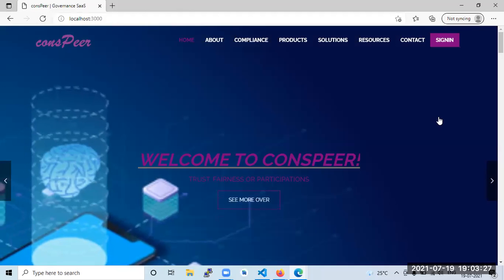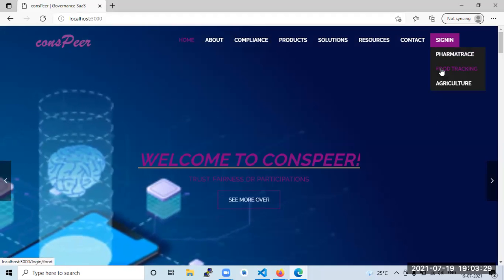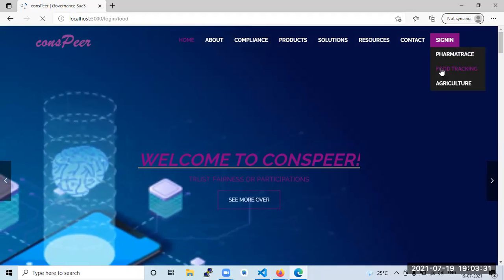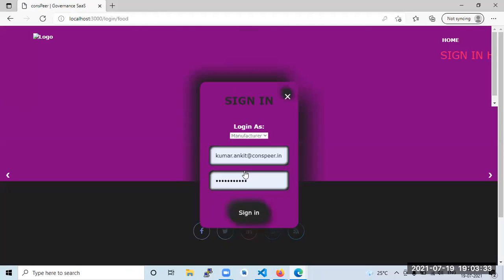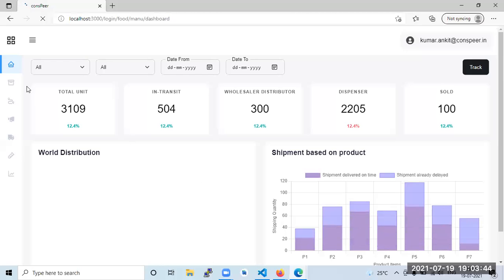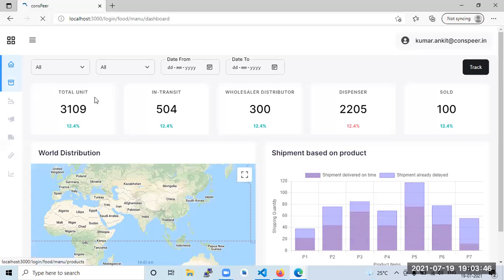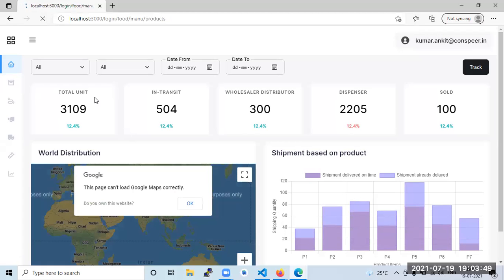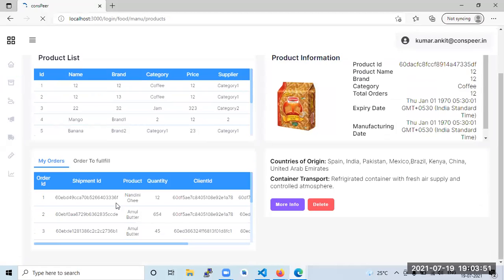So now we are moving to producer. Like one order was taken from producer and one order is taken from manufacturer. Distributor has order, yeah. So now we are searching for manufacturer list. There are 5 to 6 credentials. So where that order has come, we need to see. This is the first credential, Kumar.Ankit. So by luck, if we get it here only, then that is okay. So this is my order.